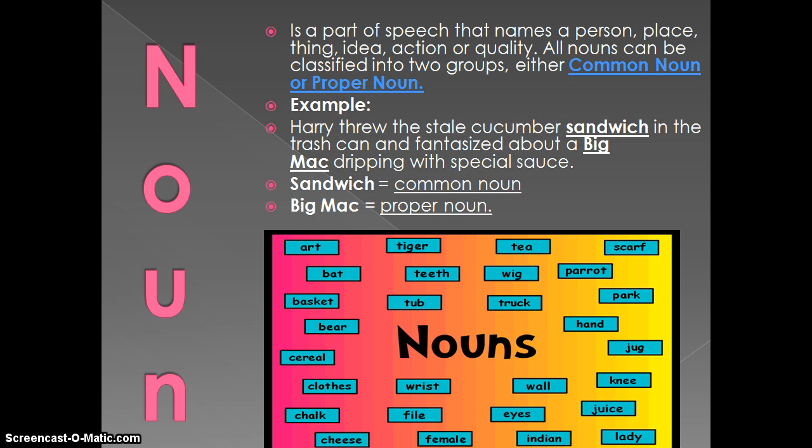Noun is a part of speech that names a person, place, thing, idea, action, or quality. All nouns can be classified into two groups, either common noun or proper noun. Example: Harry threw the stale cucumber sandwich in the trash can and fantasized about a Big Mac dripping with special sauce. The word sandwich is the common noun, while the Big Mac is the proper noun.